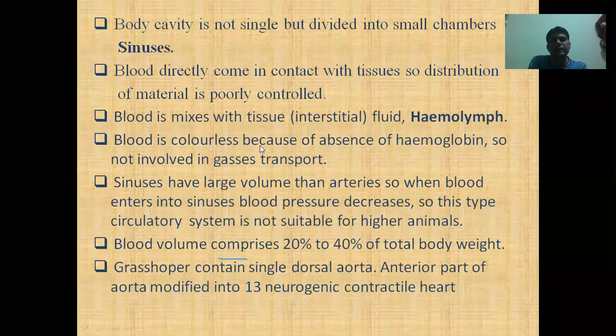And the blood is colorless because of the absence of hemoglobin. As you know, hemoglobin is a gaseous transport protein in the blood. We use the term heme for blood, and globin is a globular protein which is present in the blood. Its most common function is to transport oxygen from the lungs to the body cells, and carbon dioxide from the body cells to the lungs. We discussed the function of hemoglobin in the last chapter, chapter 13, gas exchange.